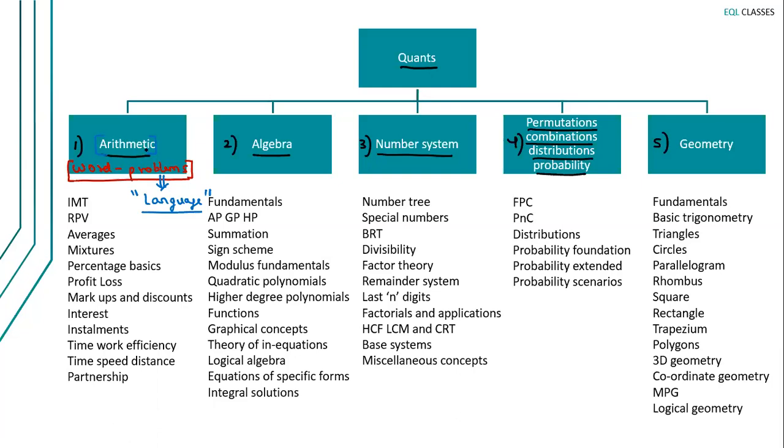Now, under the arithmetic block, we have kept these topics. You can see them for yourselves. The first topic is what is called important mathematical techniques. IMT stands for important mathematical techniques. Now, any student at a broad level can be categorized into two categories: someone who likes maths, someone who does not like maths, right? So you have to belong to one of these two categories.